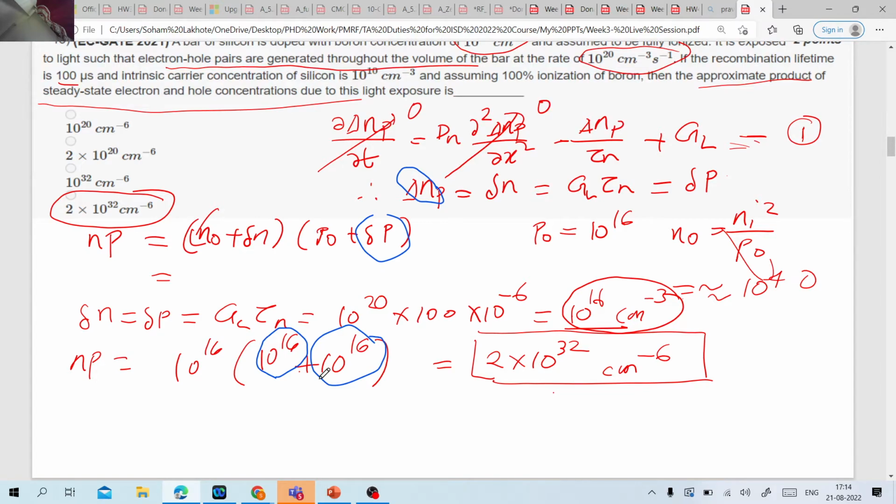Can any one of you unmute? Is it the case of low carrier injection? See guys, please interact, we don't have much time. Hello. Is it the case of low carrier injection or not?